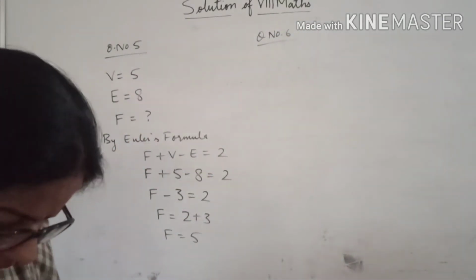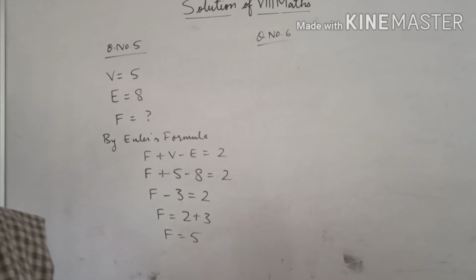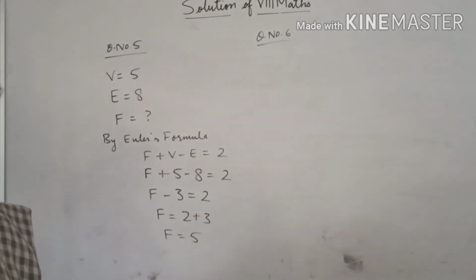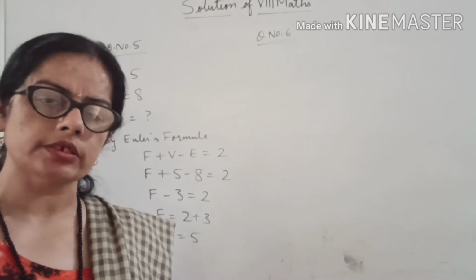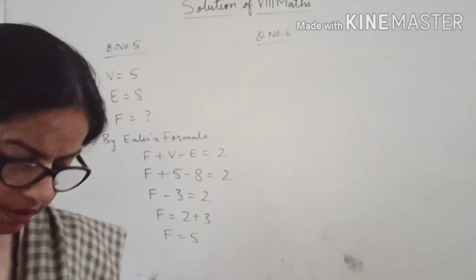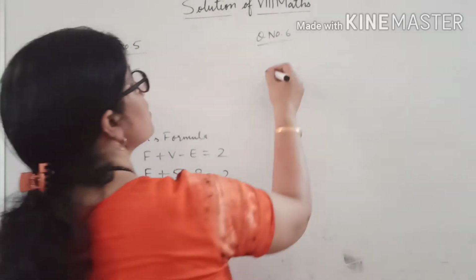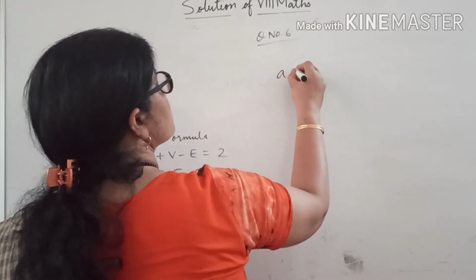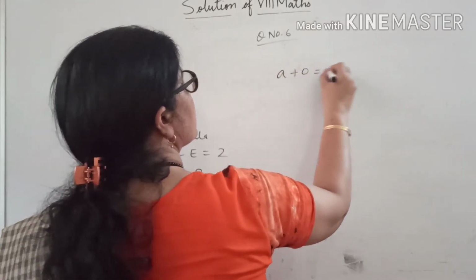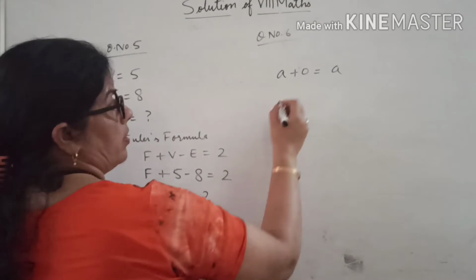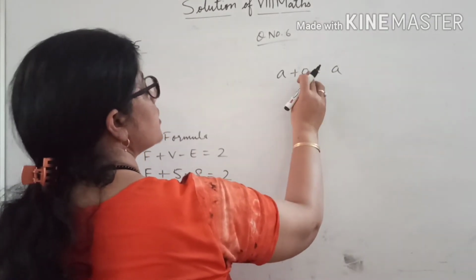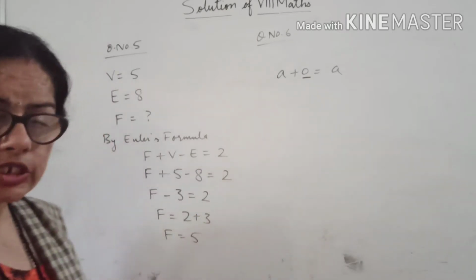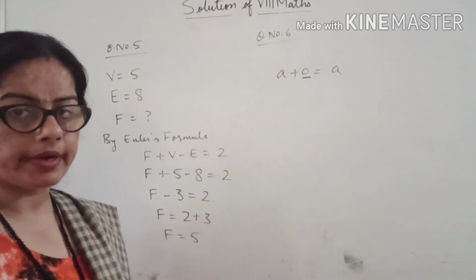Now question number 6. He is saying the additive identity for the rational numbers. Additive identity is the number which keeps the addition the same, like a plus 0 is a. So 0 is the additive identity.